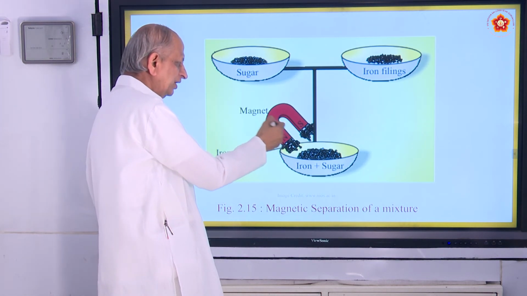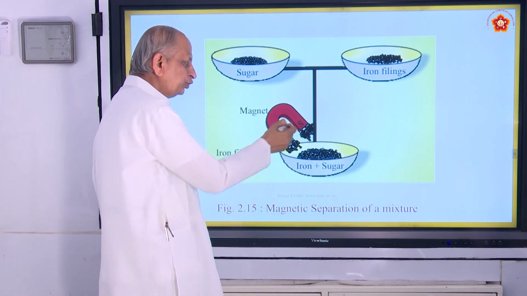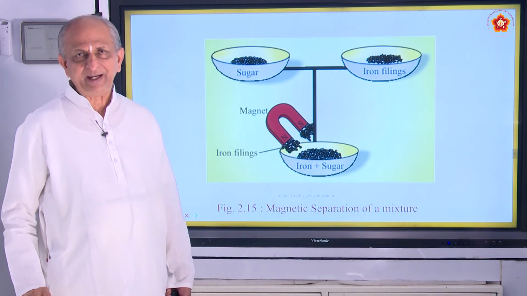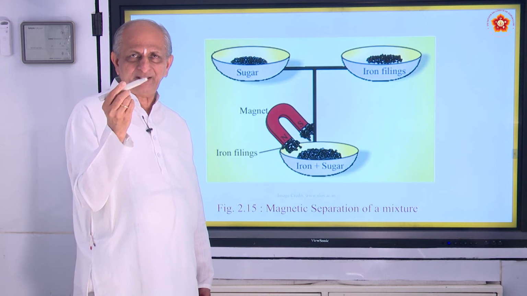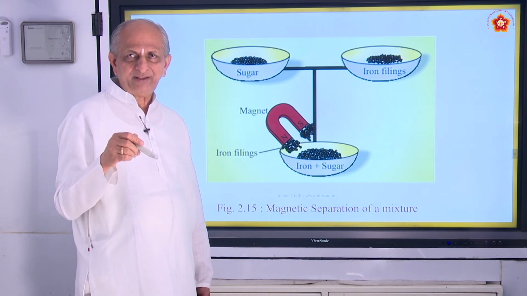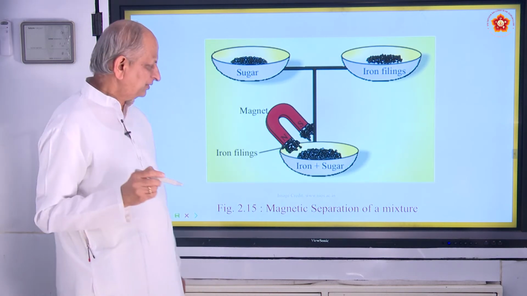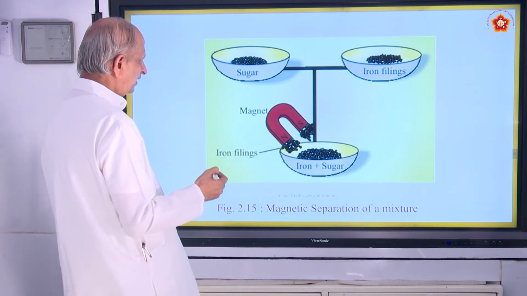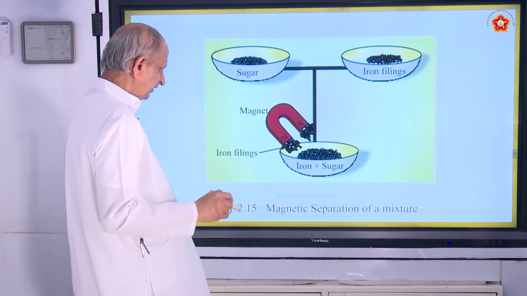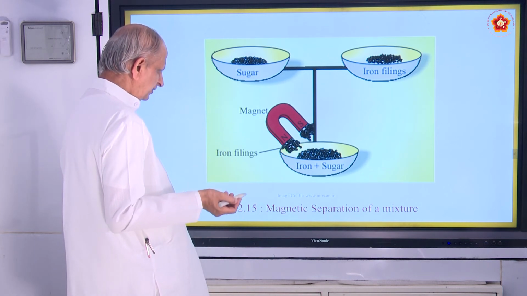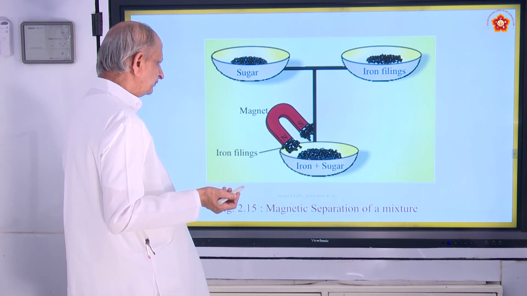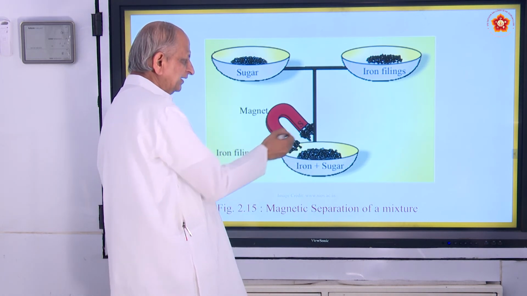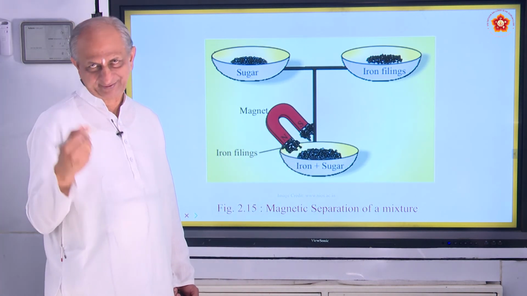Here is one magnet called the horseshoe magnet, in the shape of a horseshoe. There are different kinds of magnets like bar magnet, horseshoe magnet, magnetic needle, compass, and so on. It has two poles, north pole and south pole. If there are any impurities like iron present in, say, sand or sugar, and you bring a magnet near it, it attracts all the iron filings.